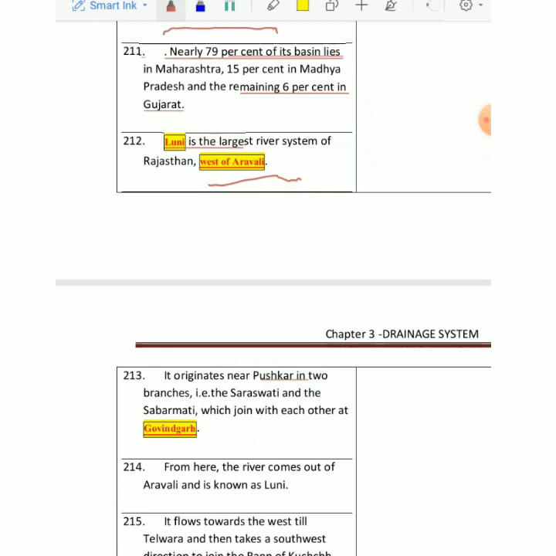So we have mainly two important branches. One is Saraswati and one is Sabarmati. Sabarmati you must have come across very easily. Dandi March is the name of Gandhi connected to Sabarmati. Then they join each other at a place called Govindgarh. Then the river comes out of the Aravali and is known as Luni.